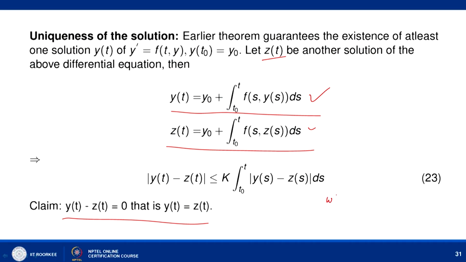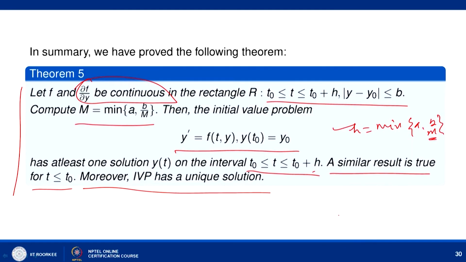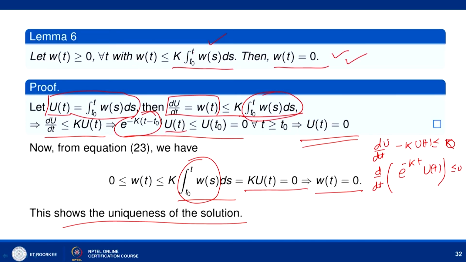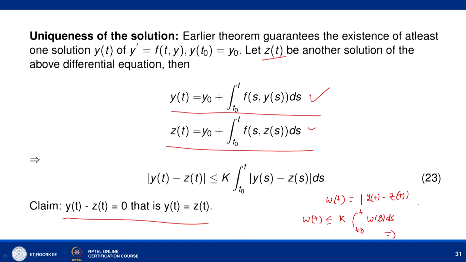Now, using the proof of this lemma, we want to show that the solution is unique. Here we assume that w of t is equal to modulus of y of t minus z of t. When we assume this, w of t is non-negative and satisfies w of t less than or equal to k times integral t naught to t w of s ds. Just now we have proved that if w of t is non-negative and satisfies this inequality, then w of t is 0. So, this implies that y of t is equal to z of t, and that proves the uniqueness of the result. So, not only does it have a solution, it has a unique solution.